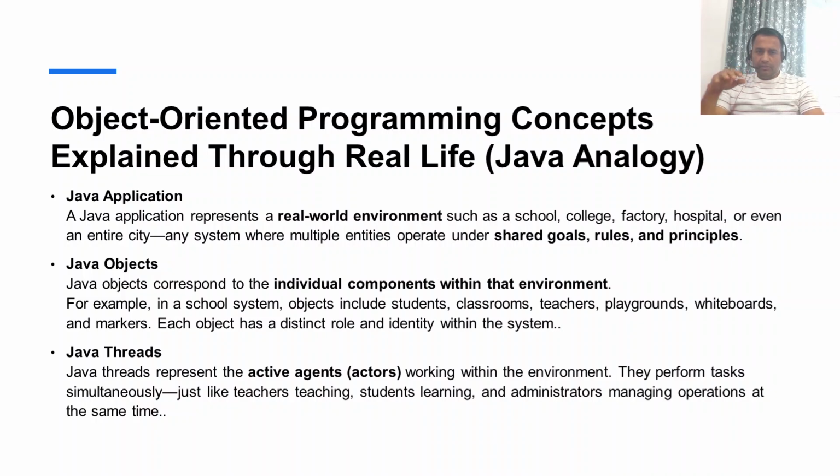And we will see, as we proceed, how we can create the applications, and then within the applications, if a school represents an application, or if a college represents an application, then within that application we have multiple entities. So in a college we have professors, we have classrooms, we have teachers, we have school buses, college buses, everything. So all those are objects.